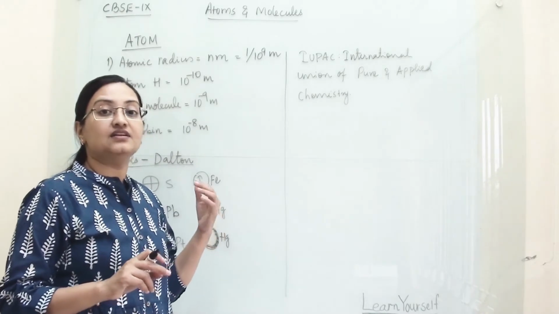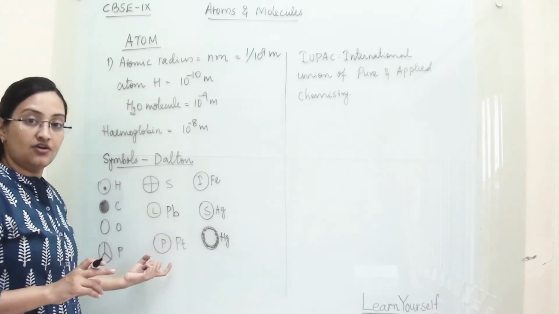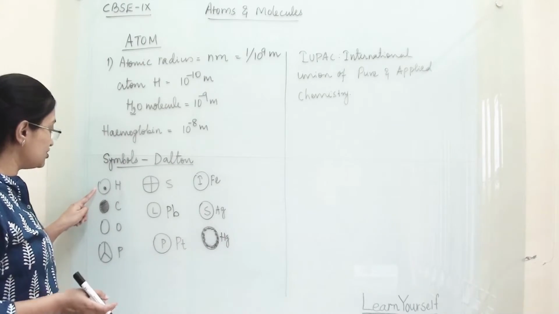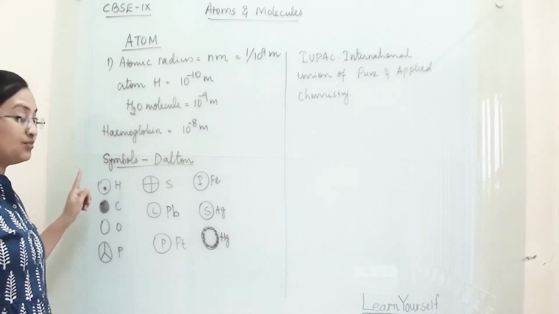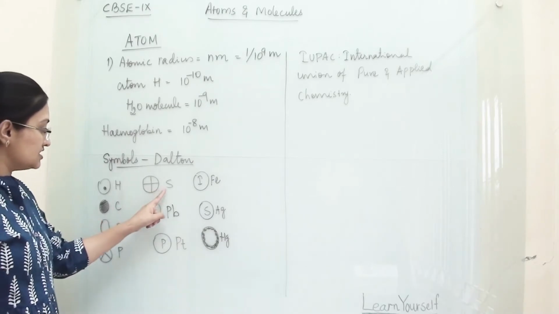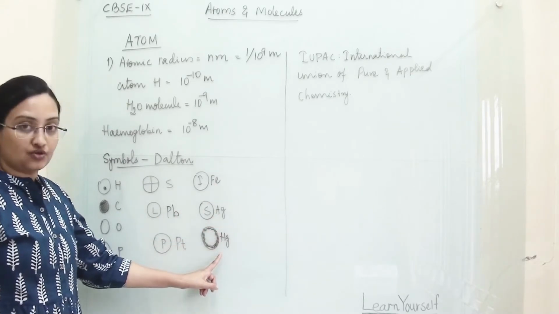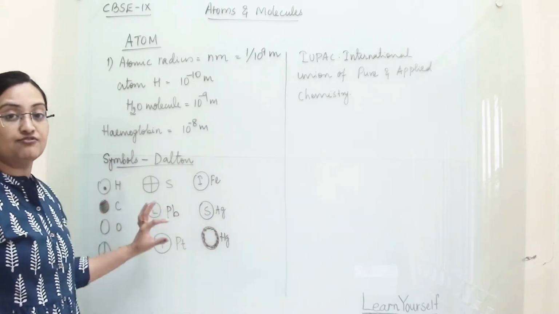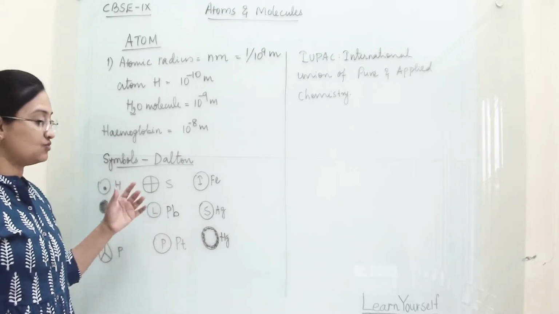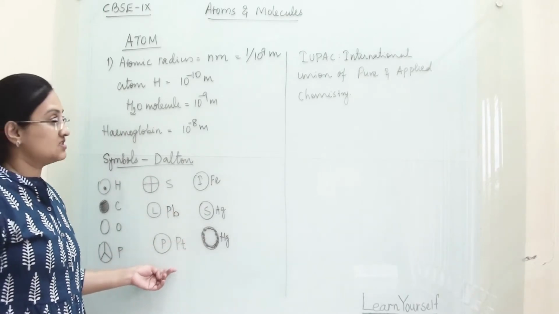When Dalton gave his atomic theory, after that he gave some symbols for all those atoms which had already been discovered. For hydrogen he proposed this symbol. Then for carbon, oxygen, phosphorus, sulfur, lead, platinum, iron, silver and mercury. These are very few elements, the few atoms which had been discovered at that time. So he proposed these symbols for these known elements.